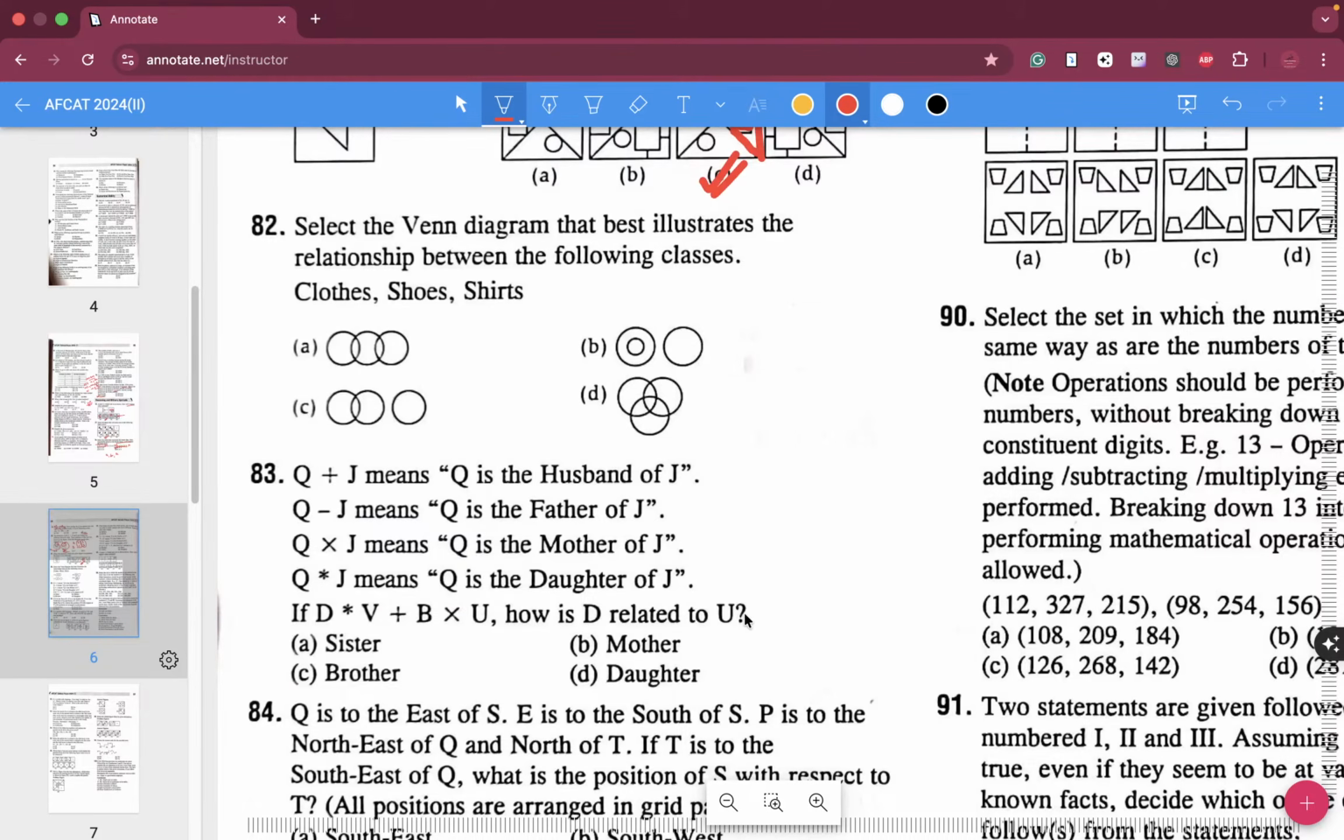Cloth, shirt, and shoes. Obviously shoes are not clothes, so shoes will have to be outside, and shirt is a kind of cloth, so we'll go ahead with 82B as an answer.